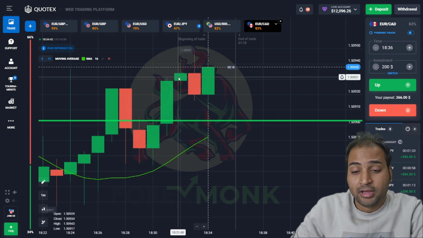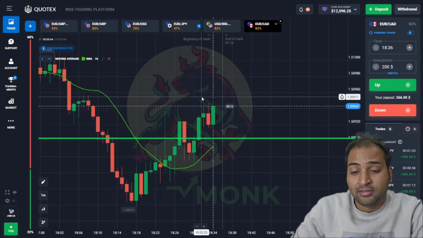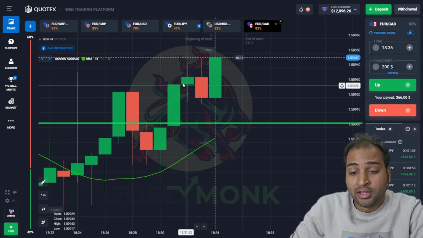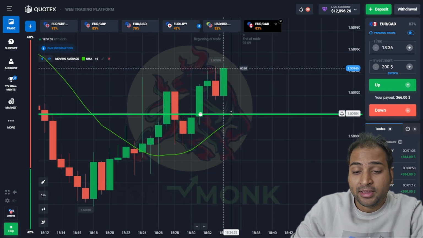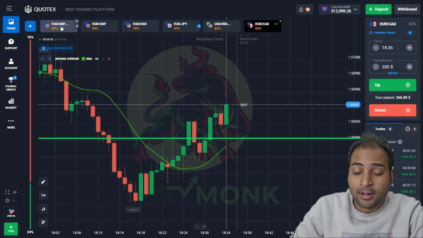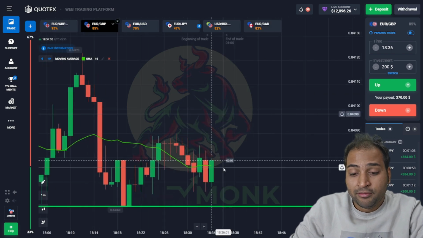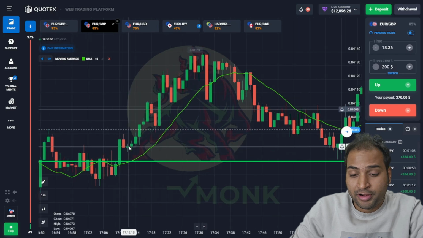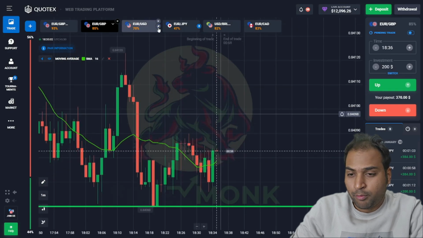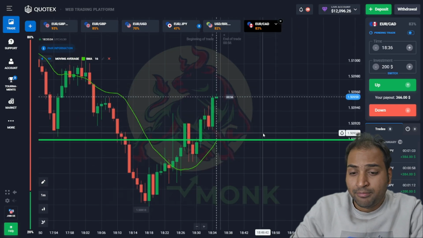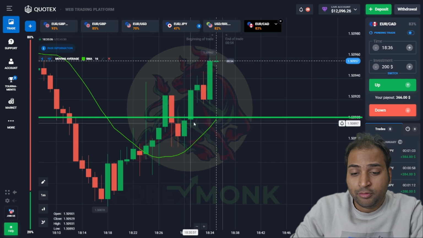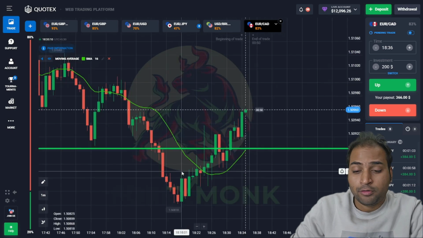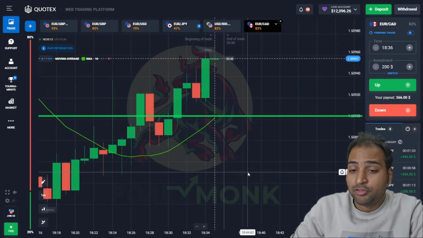You are seeing the breakout here, the candle is the same green. If you are noticing this, the moving average is showing the strong upward movement and the candle is green. If you are noticing the breakout or the breakdown, we will be placing our trade immediately. All right, let's find out the opportunity. We are finding the breakout and breakdown here. If you are noticing the breakout, the next candle is the green one, and we had an opportunity to take a trade. This opportunity is missed.